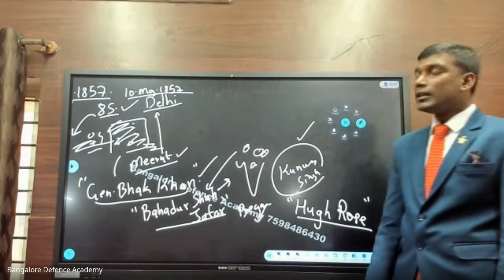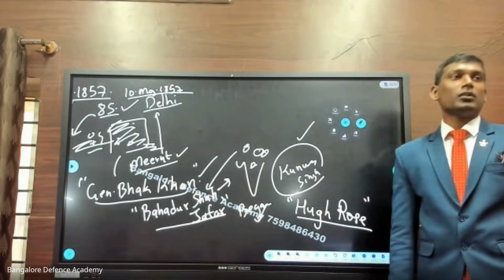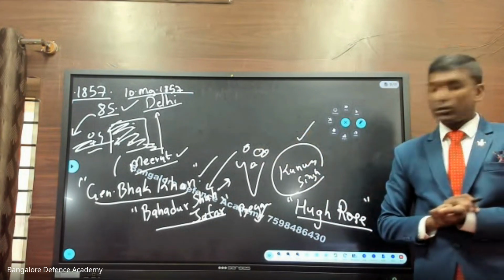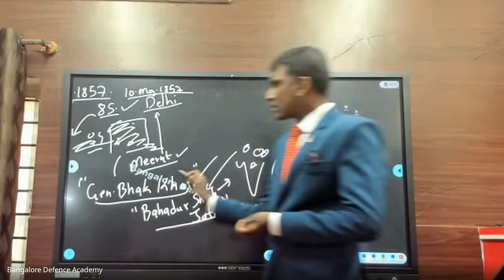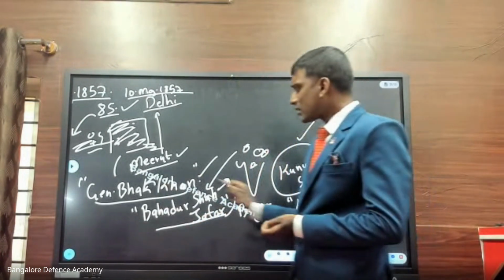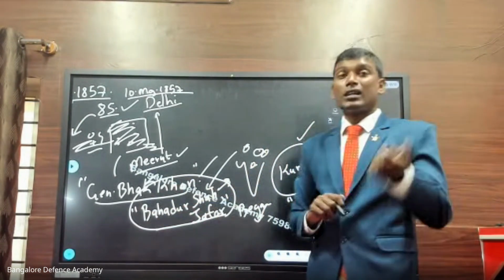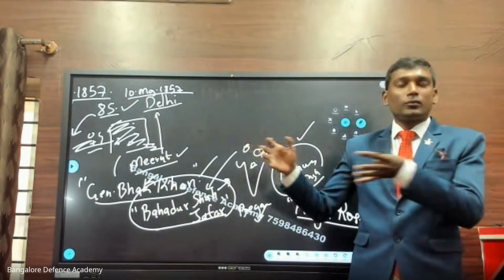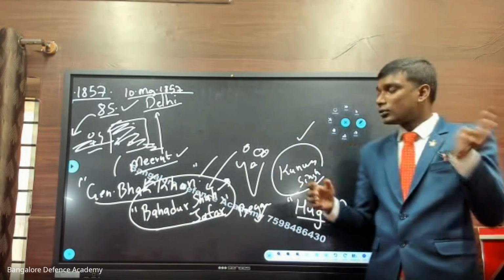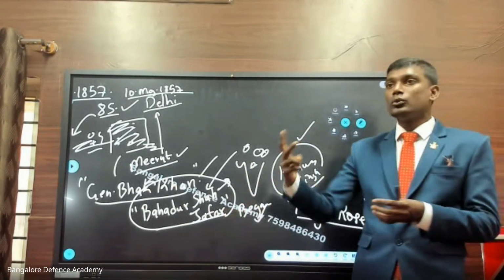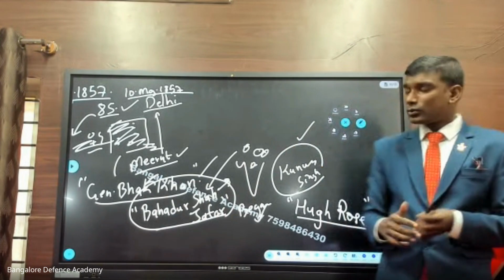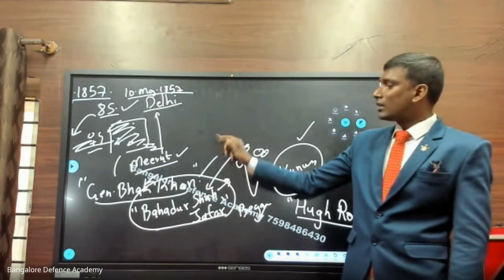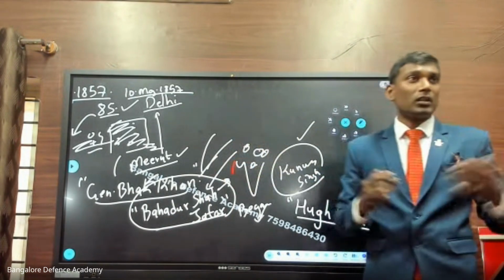Here in Delhi, the British forces were successful in attacking General Buxar and his army. So General Buxar and all these people were defeated, and Bahadur Shah Zafar, a 90-year-old man, was arrested. Okay, he was arrested. Now, when he was arrested and taken out from the fort, when he was taken to the jail, at that time he had two grandsons. They came running, hardly 5-6 years old. They wanted to hug the grandpa one last time.